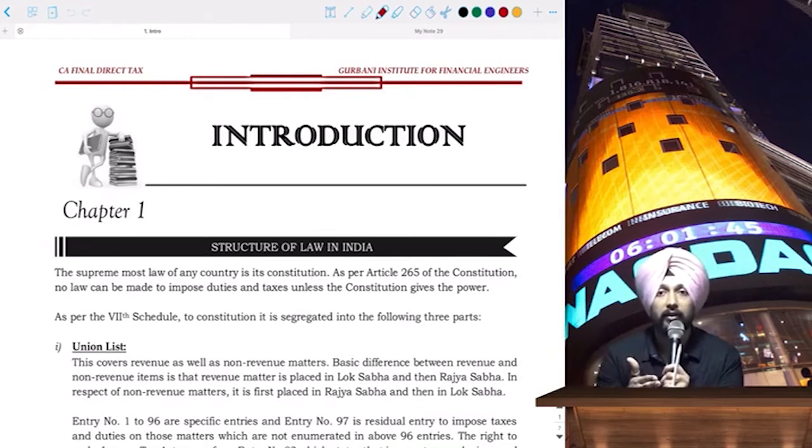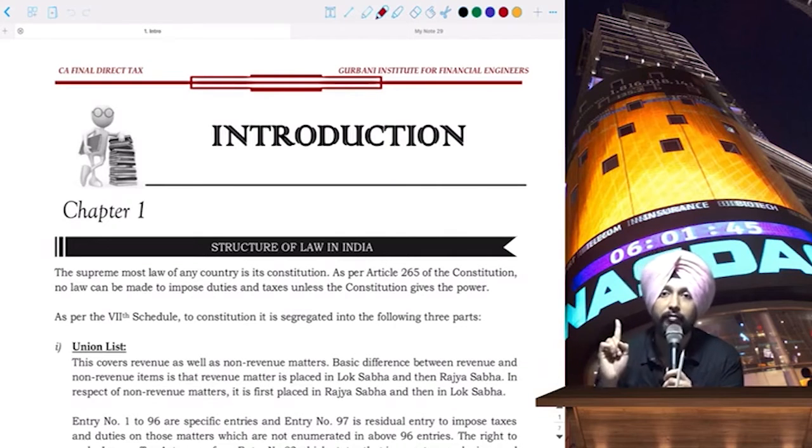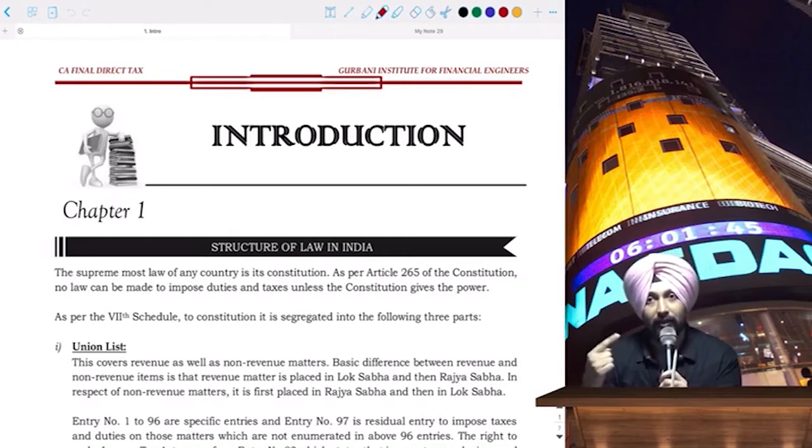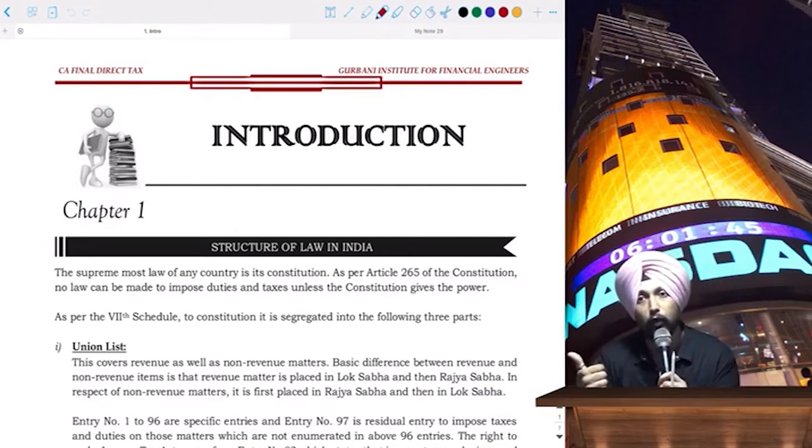Every year, some amendments will come based on past loopholes, or wherever they felt that the particular language in the bare act is creating confusion. Then they will introduce amendments every year. You know this, right? Every year a finance bill will be presented in the budget, which happens in the month of February, right?